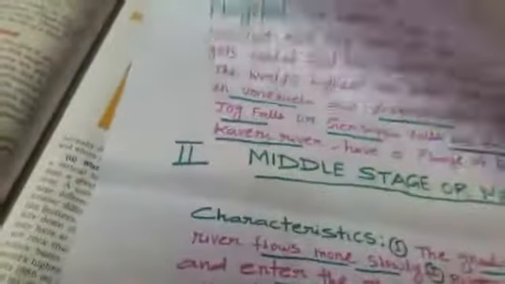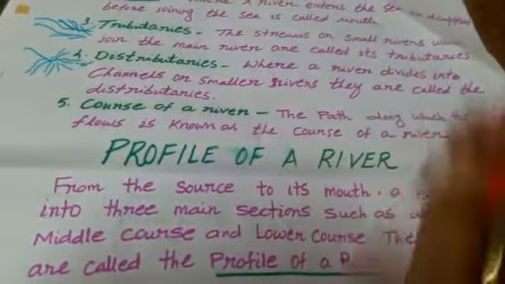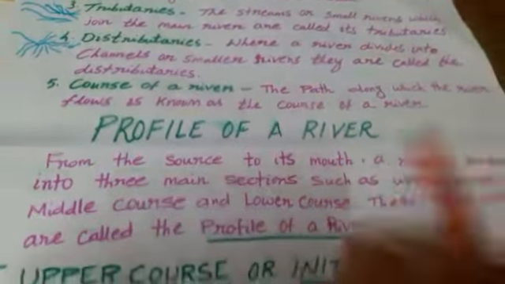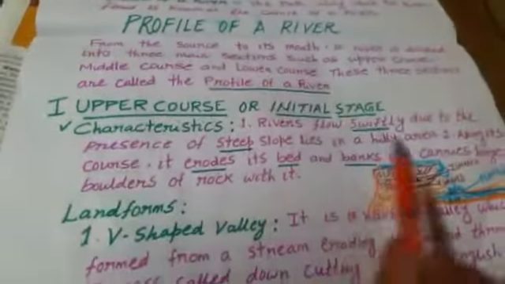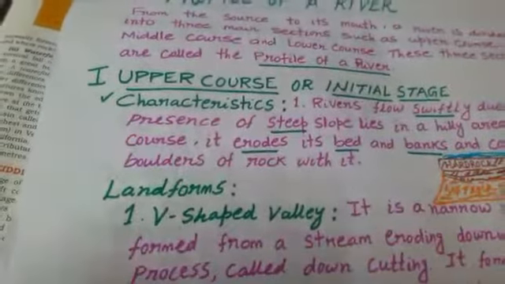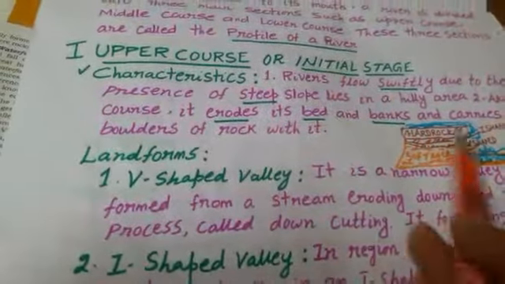Now we'll learn what type of questions we have to go through related to this portion. First one, what do you mean by course of a river? The path along which the river flows is known as the course of a river. What are the three courses of a river? That is upper course or initial stage, middle course and lower course. What are the landforms and characteristics in each course?